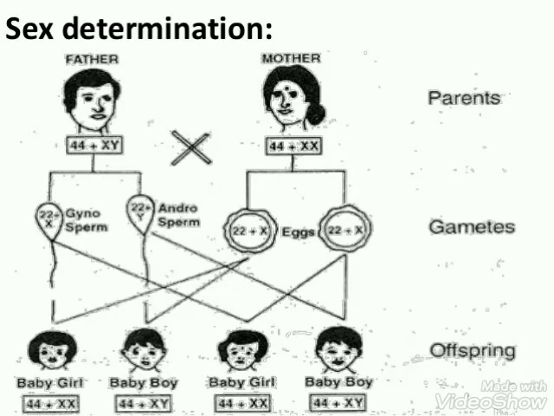Another very important topic is the determination of sex in human being. We all know that determination of sex in human being occurs with the help of sexual reproduction, where one male parent is required as well as one female parent.